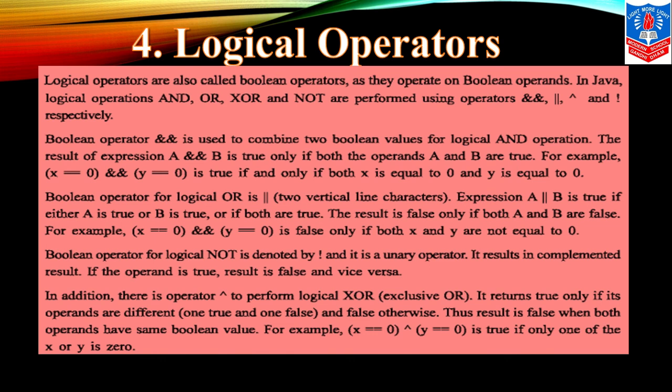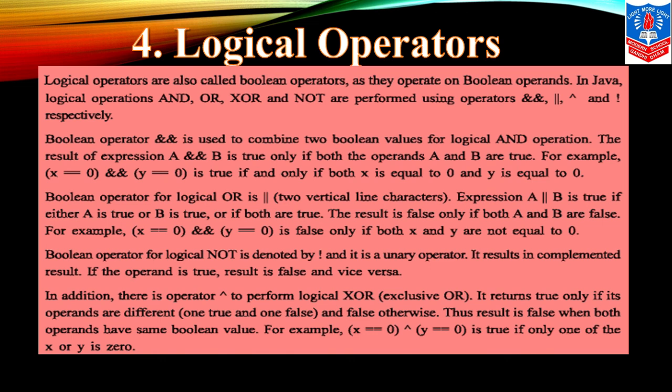Boolean operator for logical OR: 2 vertical lines or pipe symbol, that is logical OR. Expression A or B is true if either A is true or B is true. Any one of the conditions is true. Now the Boolean operator for logical NOT is denoted by the exclamatory symbol. That is a unary operator children. It results in a complemented result. If the operand is true, the result is false, or vice versa.